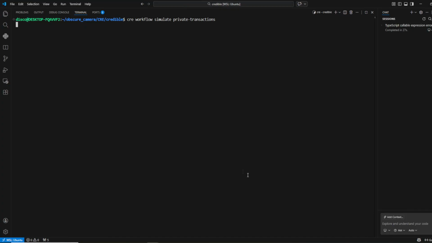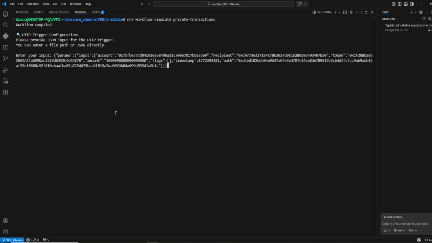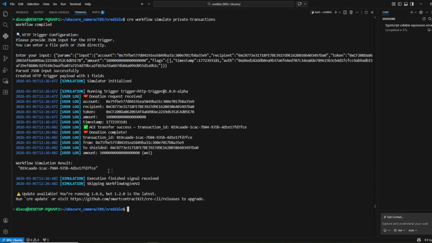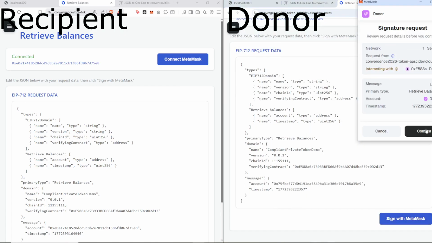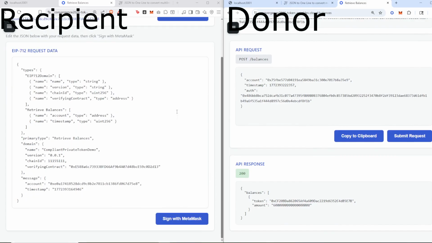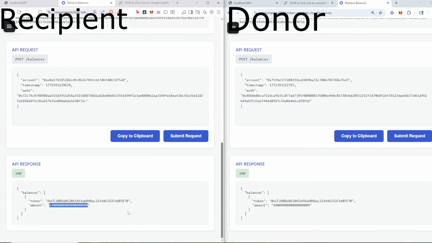CRE then calls Chainlink's ACE private transfer endpoint where it validates the donor's signature, runs it through the policy engine for compliance, and credits the creator's shielded address. And now you can see the donor's balance has decreased to 6 and the recipient balance has increased to 14. The donor and creator are never linked on chain, and the creator gets to keep his anonymity.